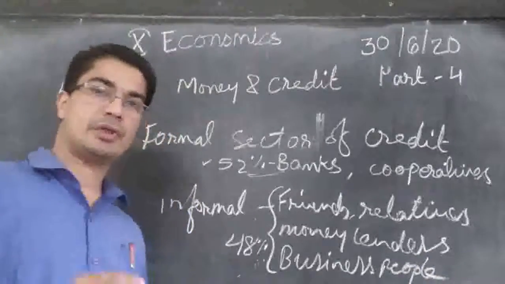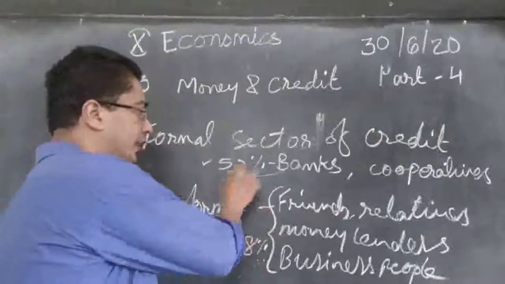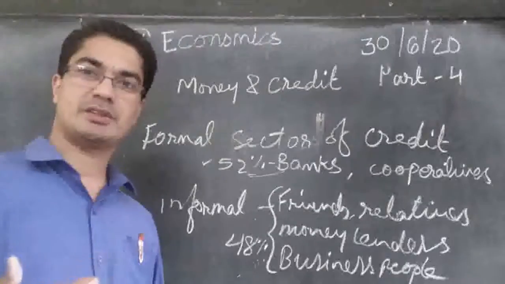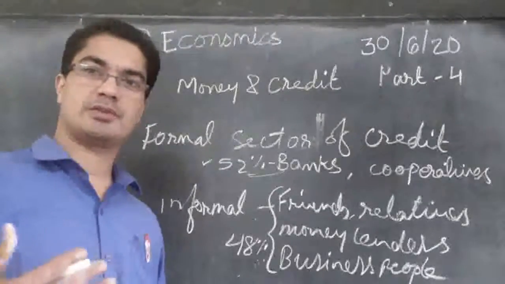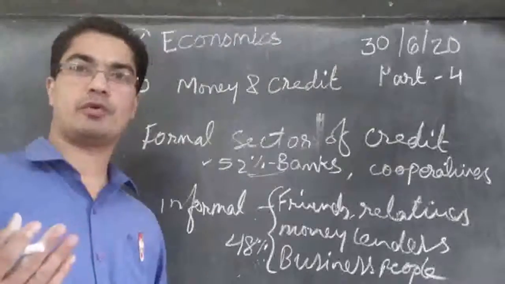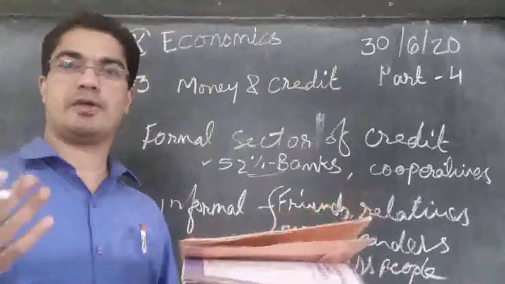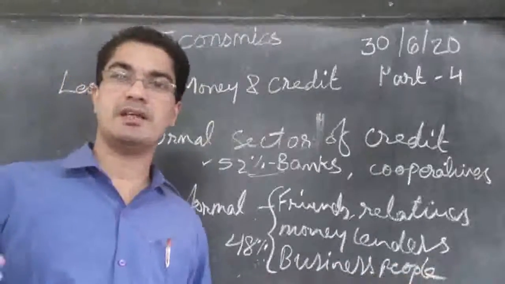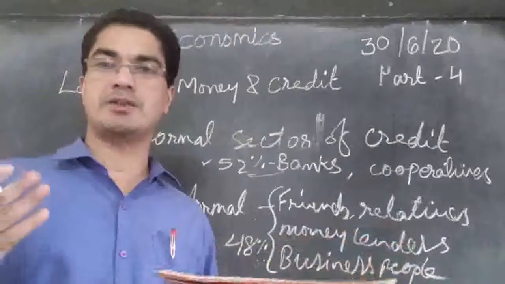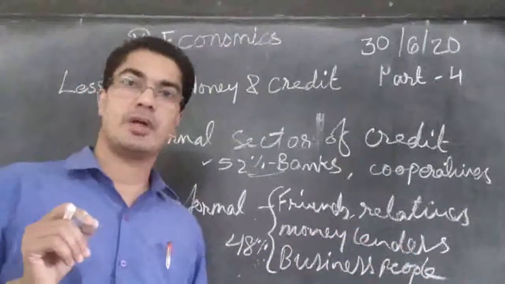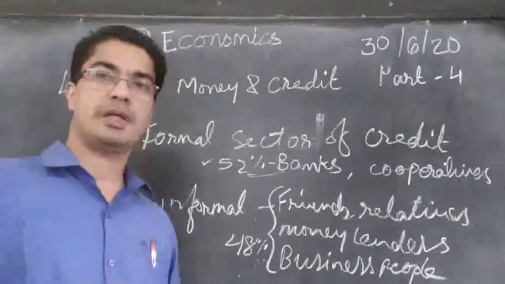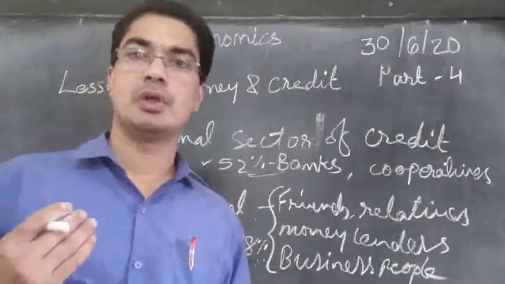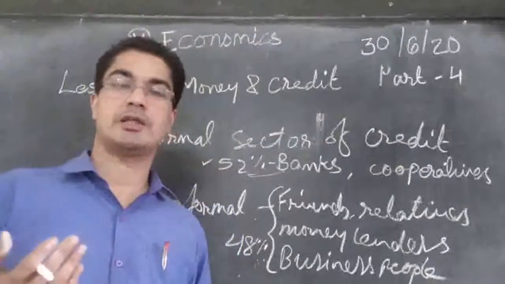So if people are able to get a loan at a cheaper rate from the banks and cooperatives, then they will start industry, they will start business, they will start other programs. Then they will get more profit, and the country will be growing. When all the people are able to get more profit, that will be the sign that our country is developing, our country is progressing. So it is very essential that people take loans at a cheap rate or low interest, so that they will be able to do a lot of business and the country will be progressing.